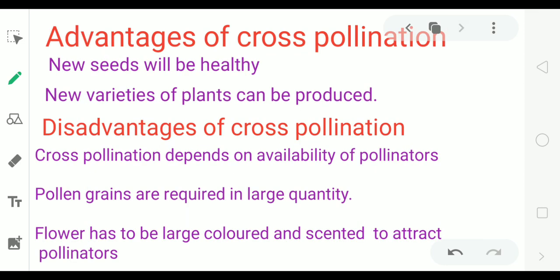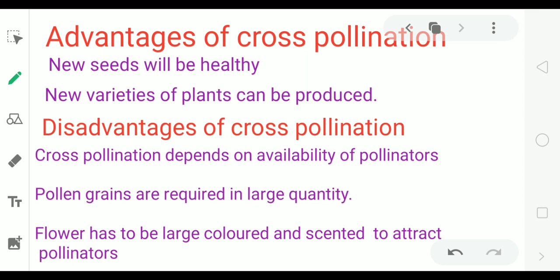Advantages of cross-pollination. New seeds will be healthy. New varieties of plants can be produced. Disadvantages of cross-pollination. Cross-pollination depends on availability of pollinators. This means cross-pollination can happen only when wind blows.